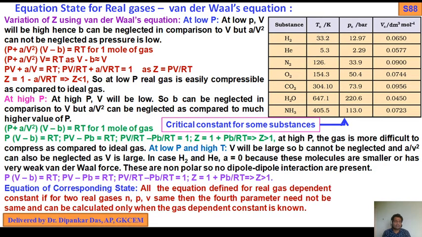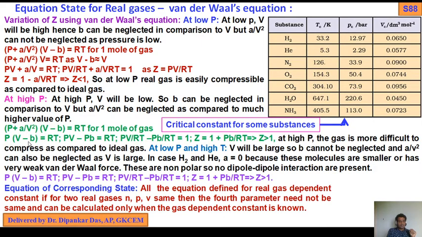Again, we write down the Van der Waals gas equation, (P + a/V²)(V − b) = RT, for 1 mole of gas. Keep in mind, for 1 mole. If I say n moles, then it should be (P + an²/V²)(V − nb) = nRT.